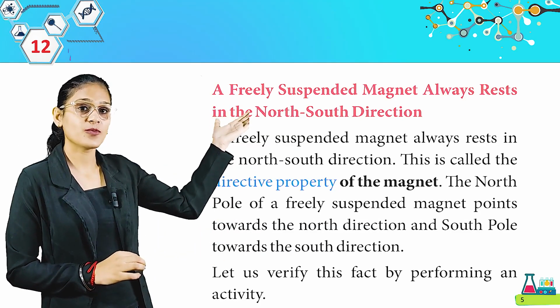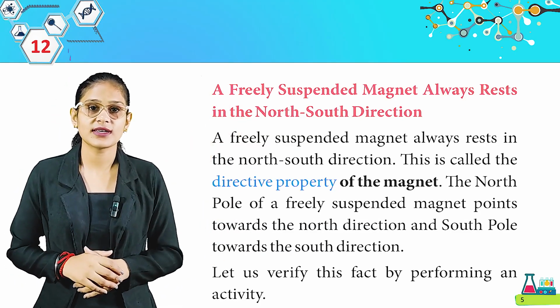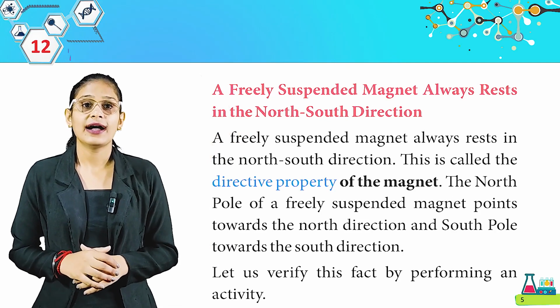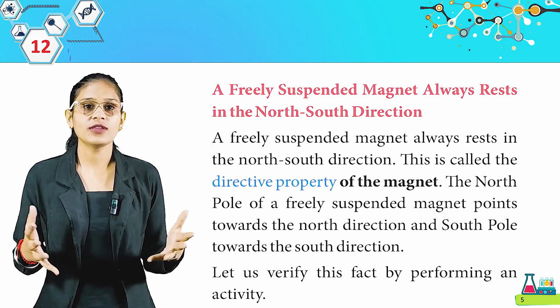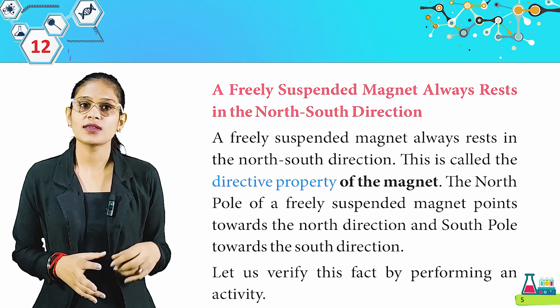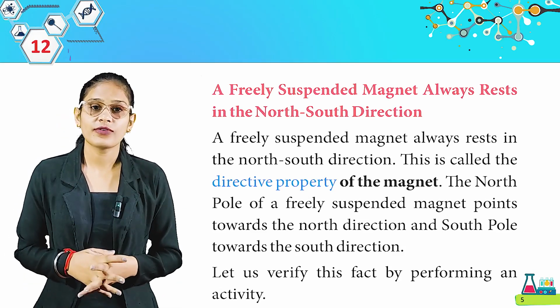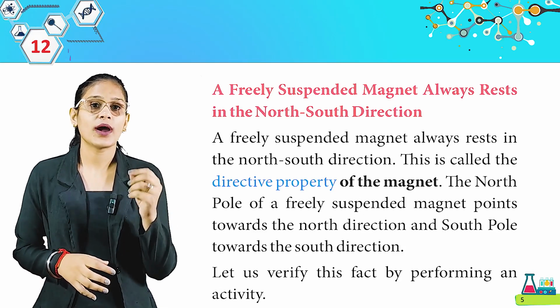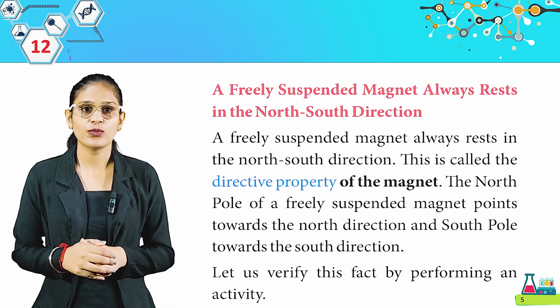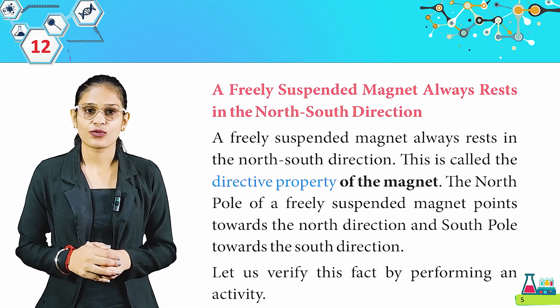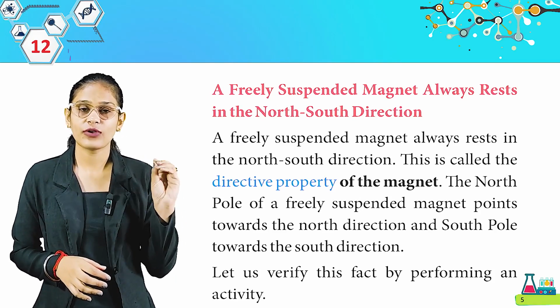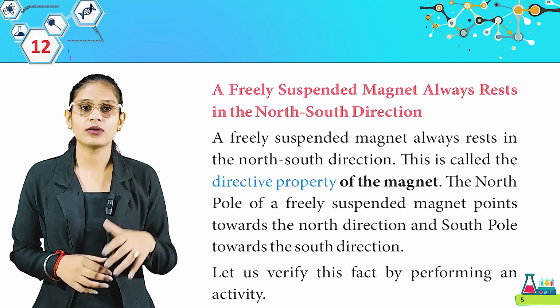A freely suspended magnet always rests in the north-south direction. This is called the directive property of the magnet. The north pole of a freely suspended magnet points towards the north direction and the south pole towards the south direction. Get it? When you leave a magnet freely, it will settle in the north-south direction.